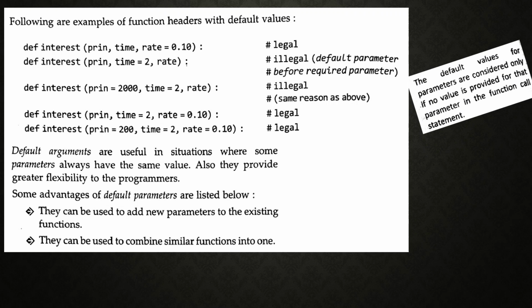That means during the function call there is no need to specify any value, and if you provide some values, then there may be some errors, and the interpreter shows errors. So that's why the default values for parameters are considered only if no value is provided for that parameter in the function call statement.